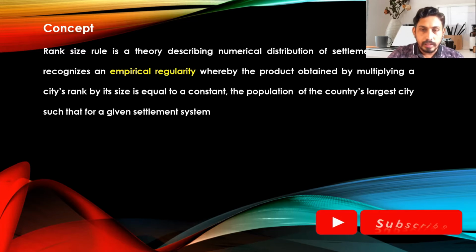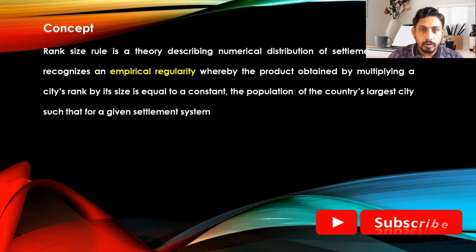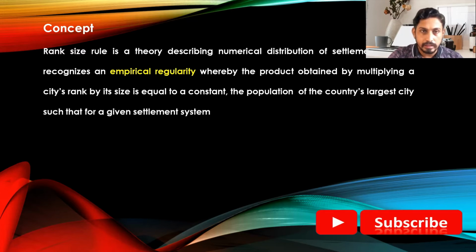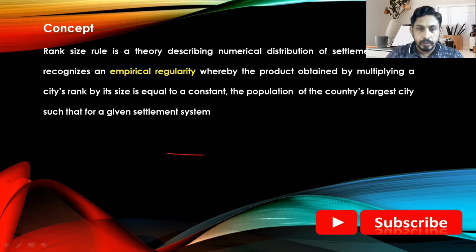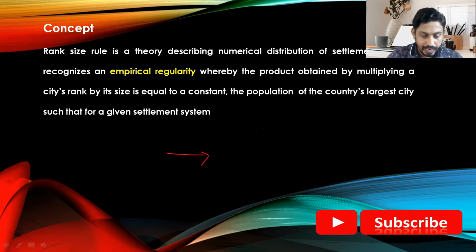If all the settlements in an area are ranked in descending order of population size, then the population of the nth city will be 1/nth of the size of the largest city, and the population of the other urban settlements will be arranged according to the series 1, 1/2, 1/3, and so on. So one important thing we have to consider is when we rank the cities on the basis of population.